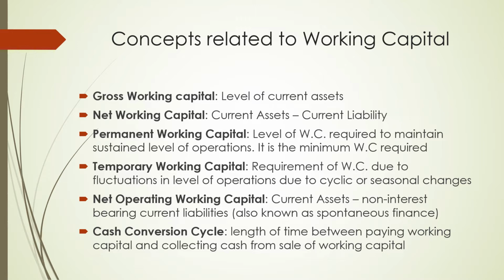First one is the gross working capital, and gross working capital is the level of the current assets. That means how much current asset a company requires to run its operations. So that we call gross working capital.